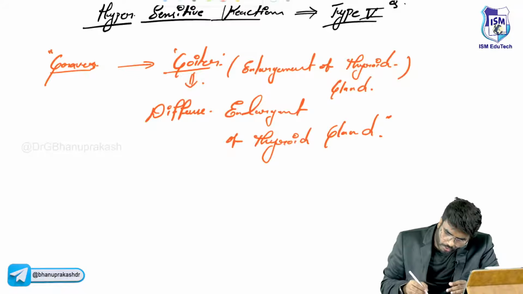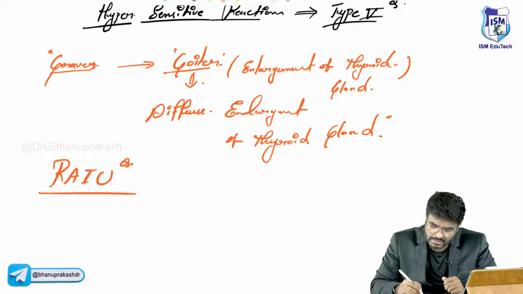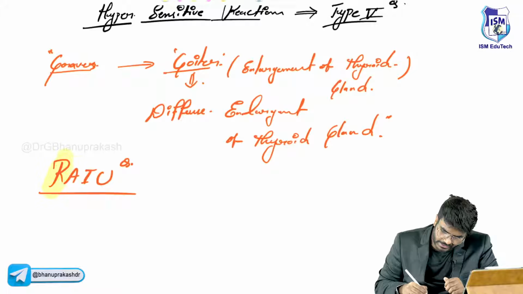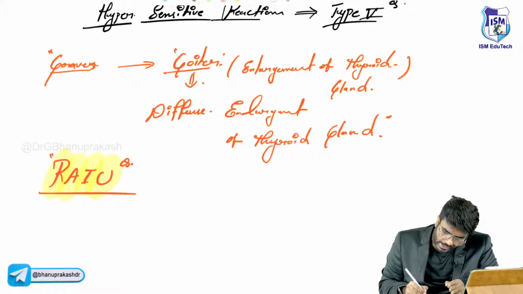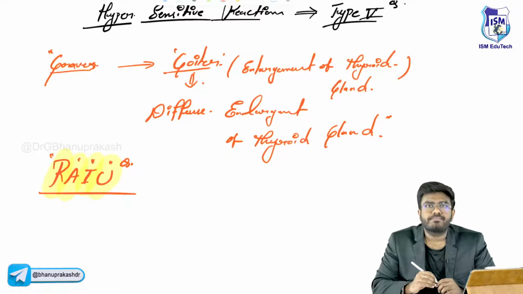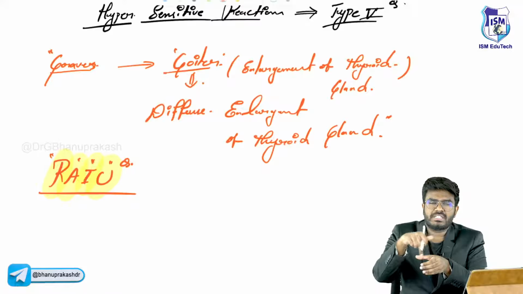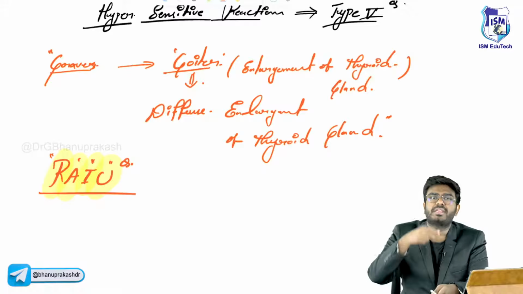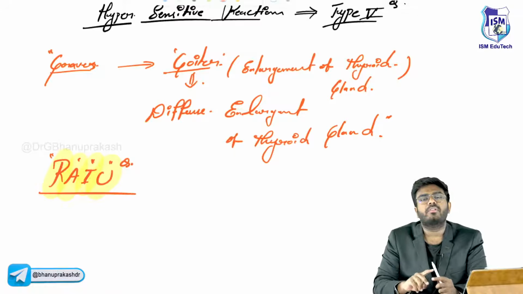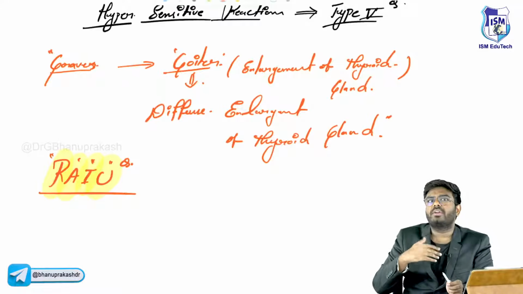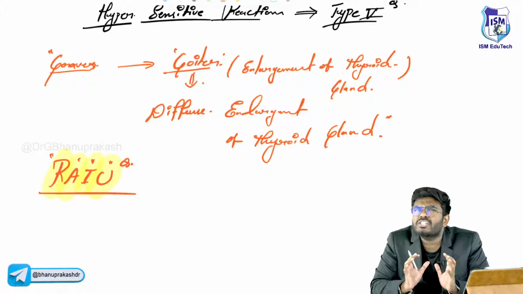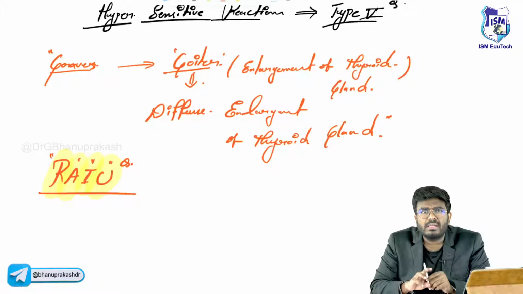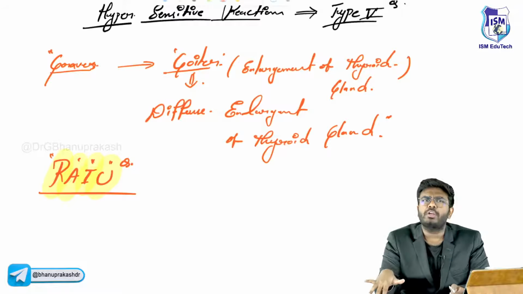Now, if you perform a study called RAIU, have you ever heard about this study? RAIU means radioactive iodine uptake. What exactly is it? Simply, I take radioactive iodine. Now, if I take this radioactive iodine, tell me which tissue is going to utilize this iodine? Of course, it's radioactive iodine, but still it's iodine, right?